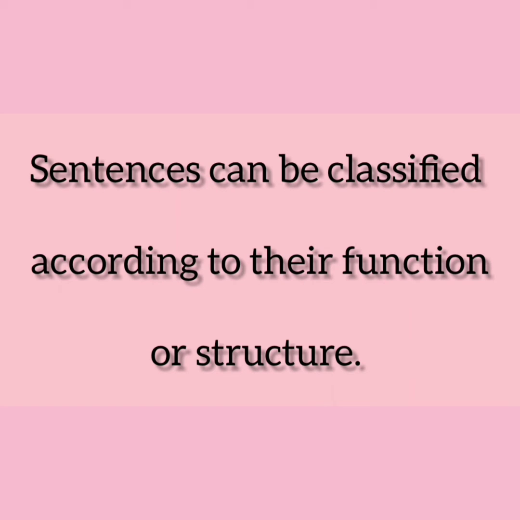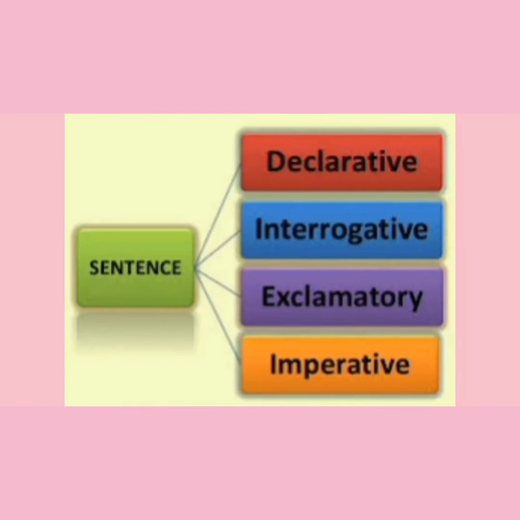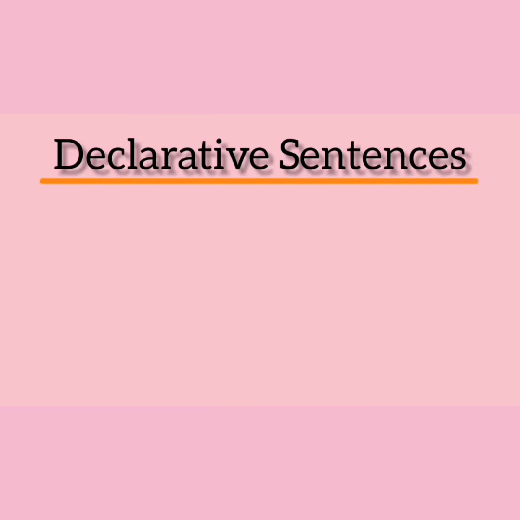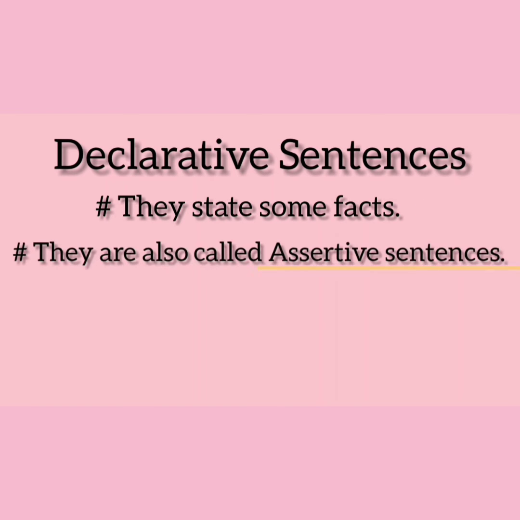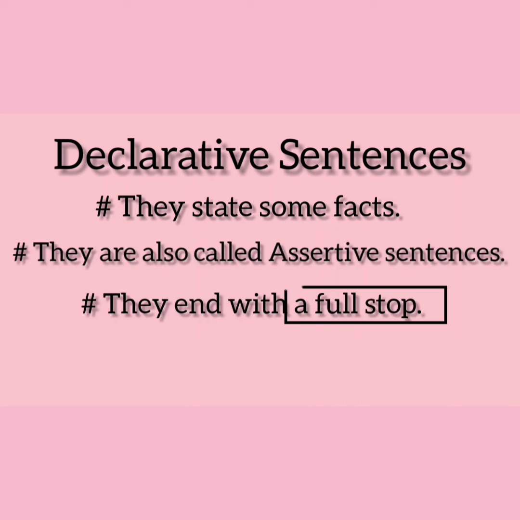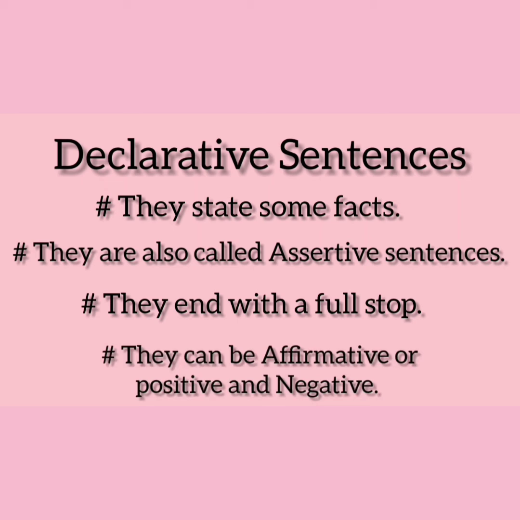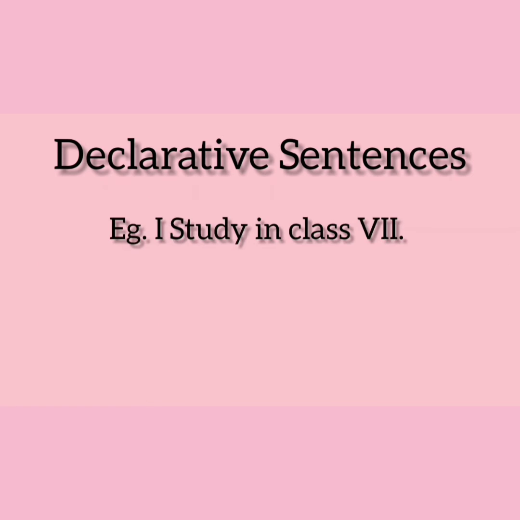When we classify sentences according to their function, they can be classified into four kinds: declarative sentences, interrogative sentences, imperative sentences, and exclamatory sentences. Declarative sentences state some facts. They are also called assertive sentences. We end them with a full stop, and they can be affirmative or positive, or they can be negative sentences. For example, I study in class 7.